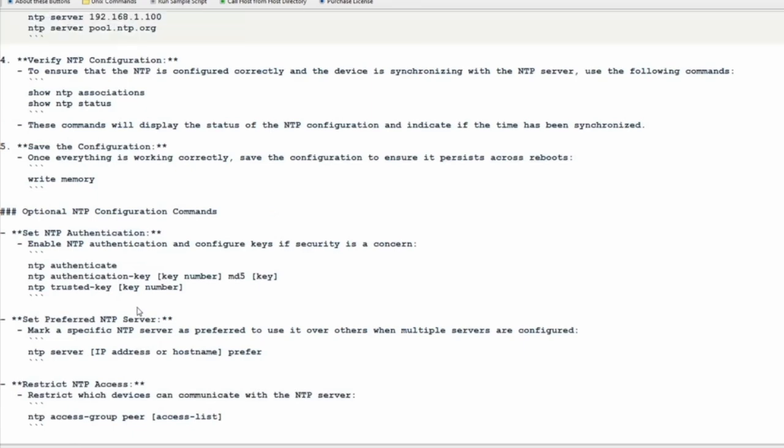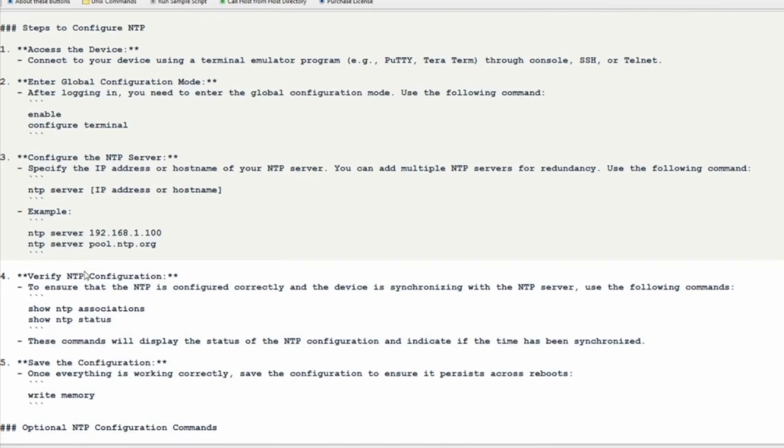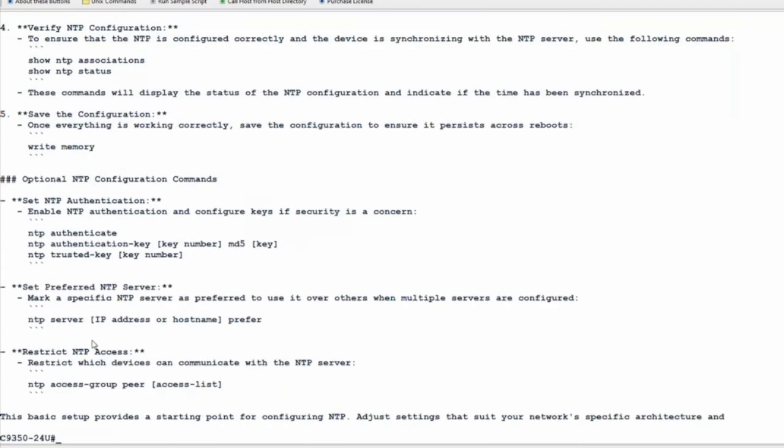Perfect. So we asked AIxEdge how to configure NTP, and as a response, we have step-by-step instructions. We have commands in order to configure the NTP and explanations regarding what each command does. But let's go a step further. And let's say that English is not my native language. So I'll ask the same thing, but in French.